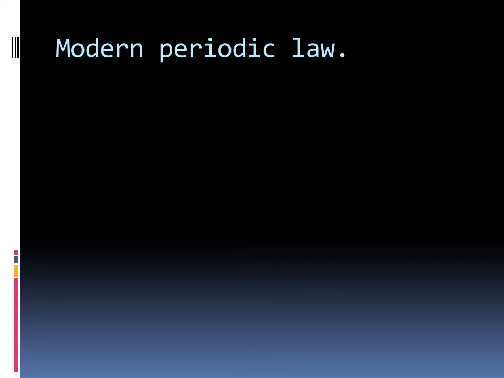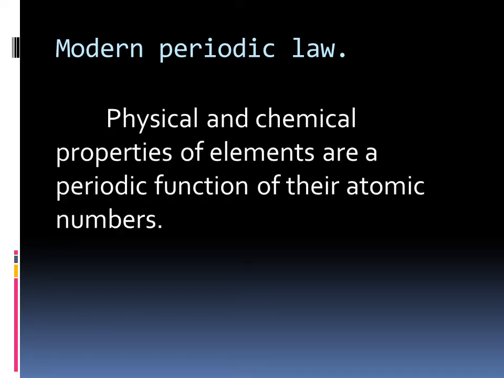We have studied that atomic number is a better fundamental property of elements compared to atomic mass. This led to the modern periodic law. Modern periodic law states that physical and chemical properties of elements are a periodic function of their atomic numbers.